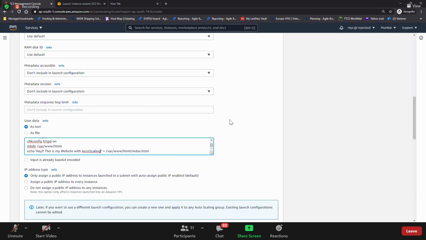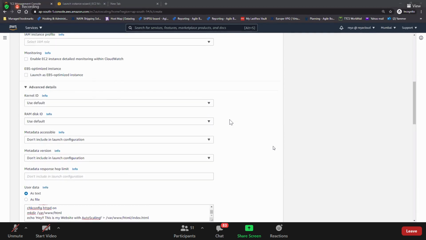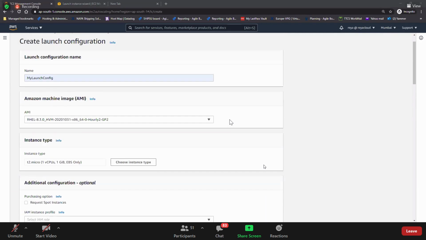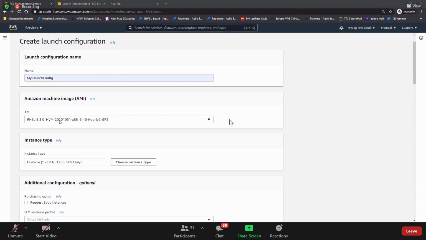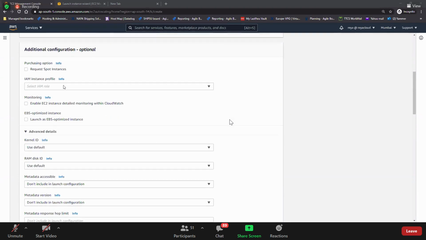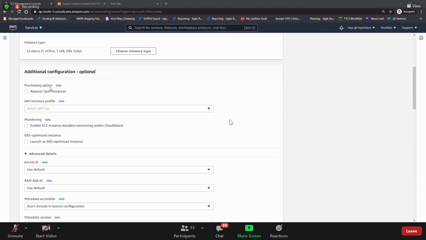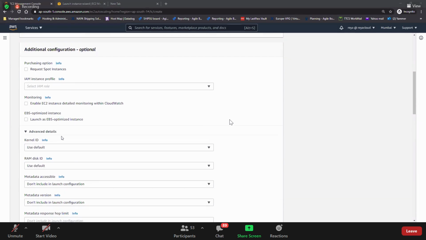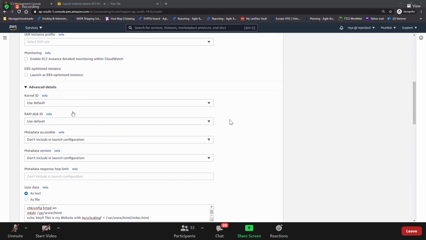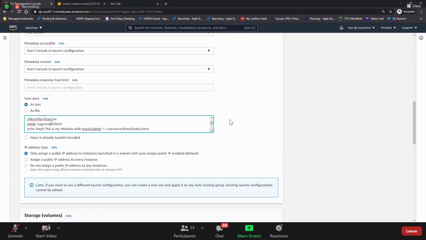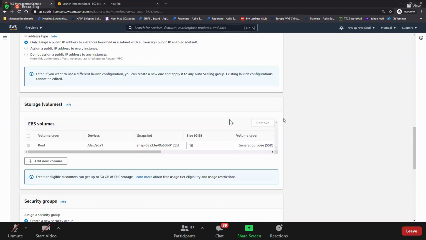Guys, you're getting what I'm doing here? Are you following, everyone? What I did here, I'm creating a launch configuration. My name is launch configurations. AMI ID I have selected. I've selected T2 micro. Just read it. You will understand whether you need to select or not. You should not select it, right? Spot instances, don't do it. Instance profile, don't do it. And monitoring, don't do that. These all incur charges, guys. And then in advanced settings, we have this user data, right? Put this user data, and rest everything you can keep as default.